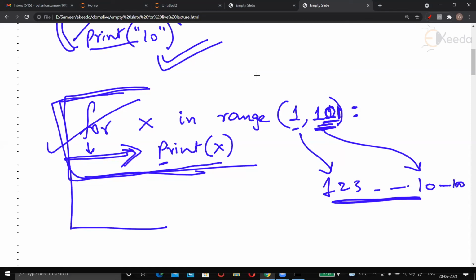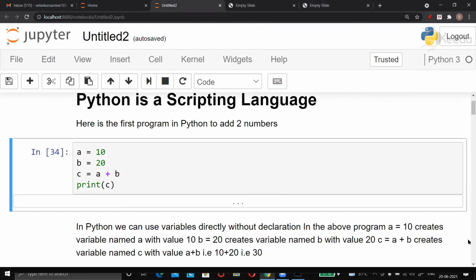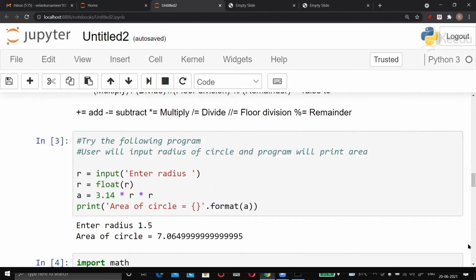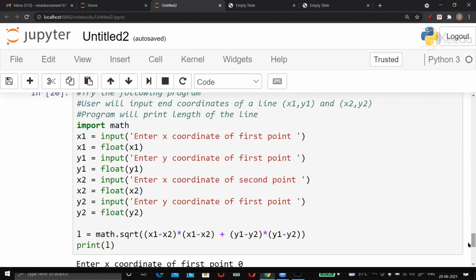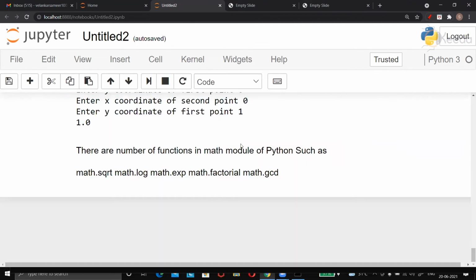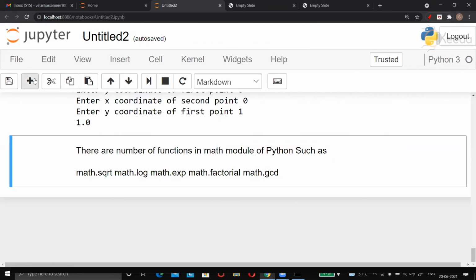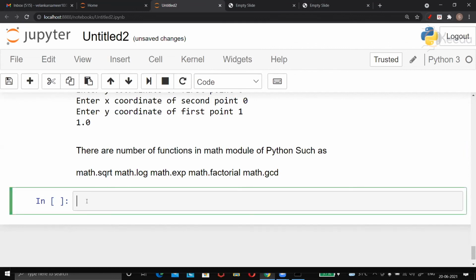So just to show you the for loop in action before we close the discussion for the day, just give me some time. Okay, here we go. Suppose I write for x in range 1 comma 11, okay, and then colon.